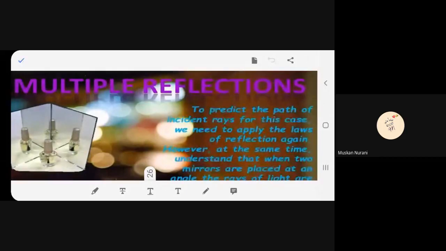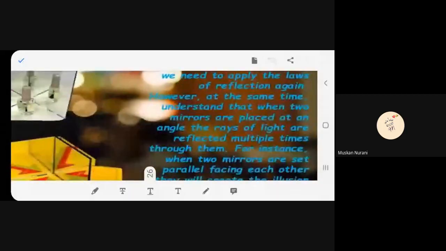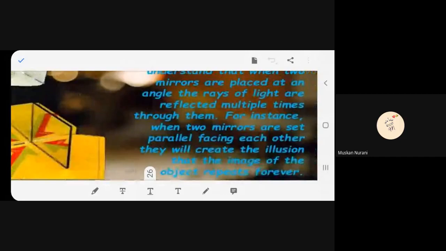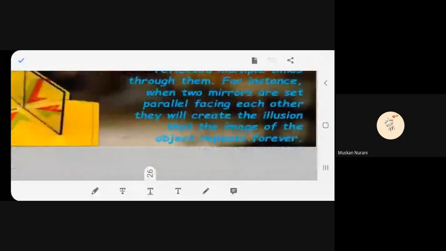However, understand that when two mirrors are placed at an angle, the rays of light are reflected multiple times through them. For instance, when two mirrors are set parallel facing each other, they will create the illusion that the image of the object repeats forever.